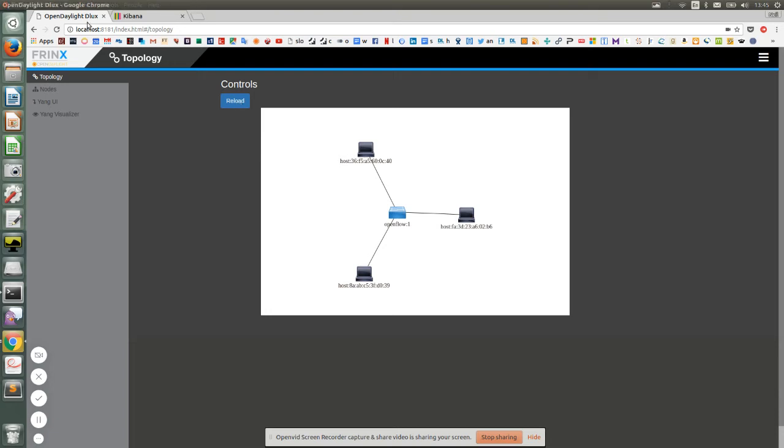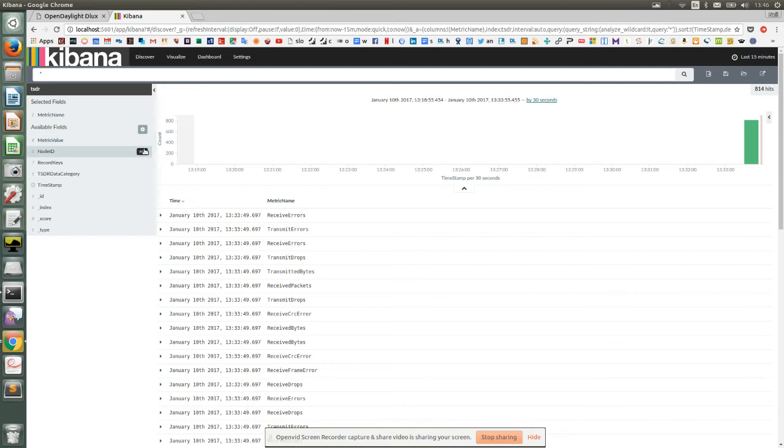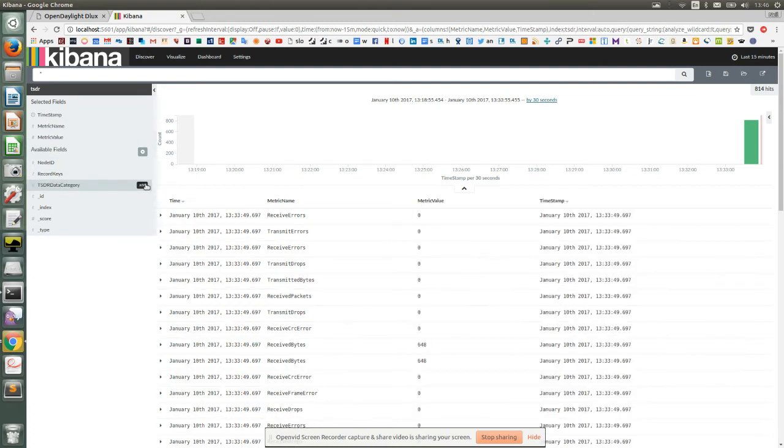So if I go to Kibana, I can see here that it's parsed various fields from our Elasticsearch data, and I'm able to pull out statistics for these fields for graphical or tabular analysis. For example, I can add metric name, metric value, and a timestamp. So I can see that I've got various metrics here: receive errors, transmit drops, receive packets.